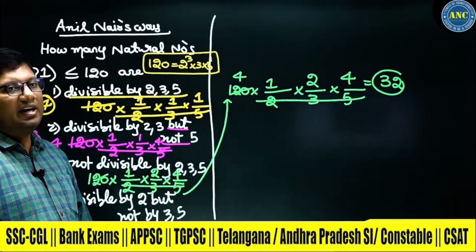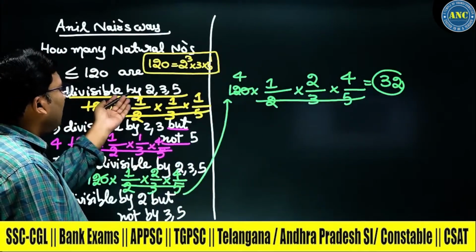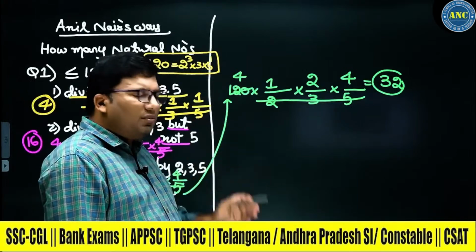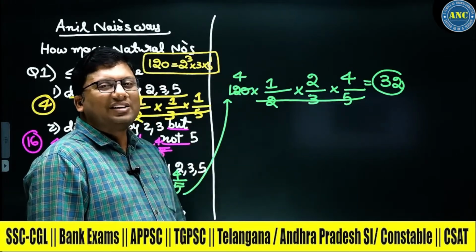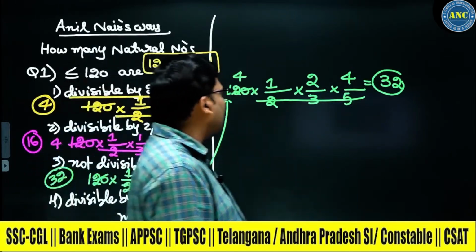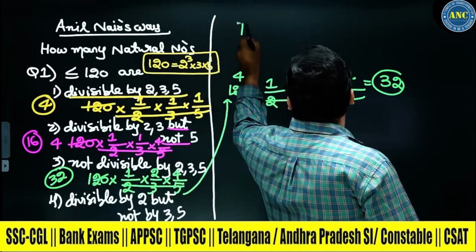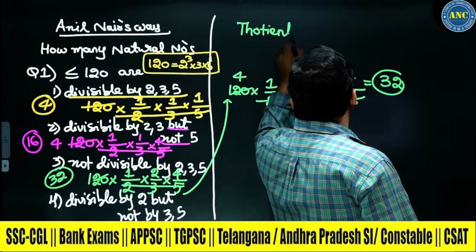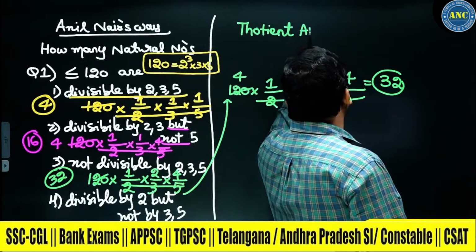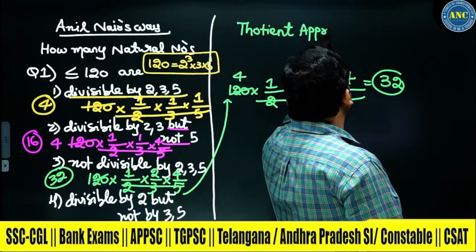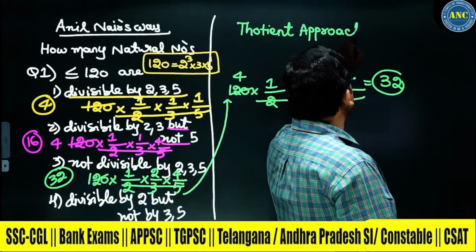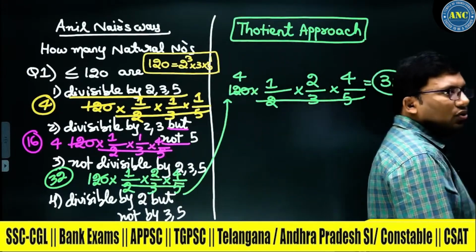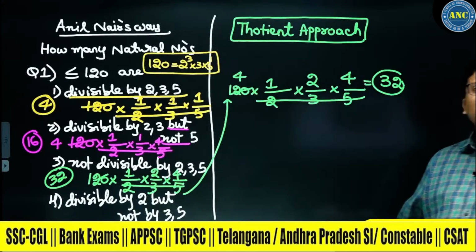I hope the idea is clear. So if there are 3 prime numbers, will you do 3 Venn diagrams? 4 prime numbers, will you do 4 Venn diagrams? That's a stupid way of solving the question. This is the totient approach, sir, very famously called the totient function. It is the totient approach to solving this kind of question.